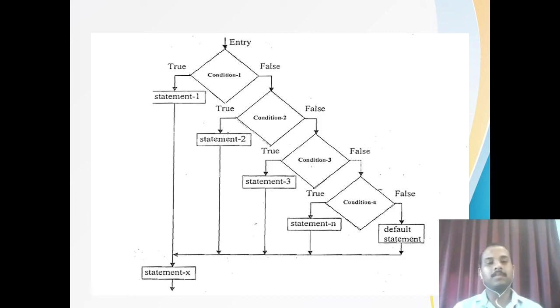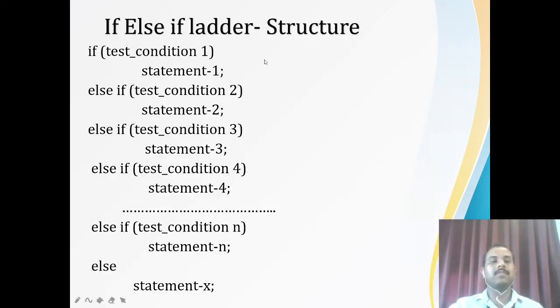So here, what is happening is, first you are going to check condition 1. If it is false, then you are going to check condition 2. If it is false, then you are going to check condition 3. Like that, it will go on. But if a condition is true, then you are going to execute the respective statement block. So this is the if else if ladder.